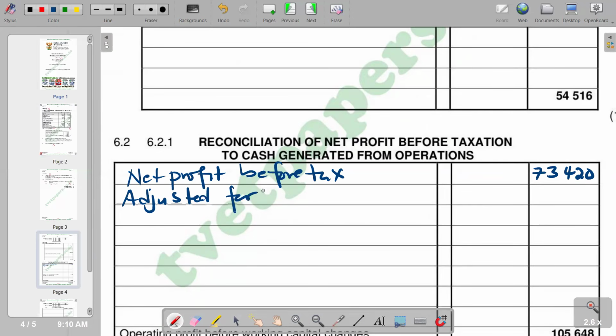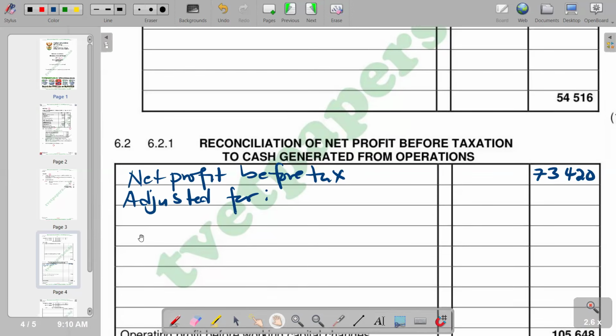And then under adjusted for, we are supposed to look for non-cash items. So we are going to adjust for non-cash items beneath. And also, we are supposed to adjust for interest paid if it's there, interest received if it's there. So those are some of the items that we should adjust under the adjusted for section. So why do we adjust non-cash items? Remember, this is a statement of cash flow, so we have to remove all non-cash items. Remember, we have adjusted for depreciation in the statement of comprehensive income, which is a non-cash item. We have to remove it.